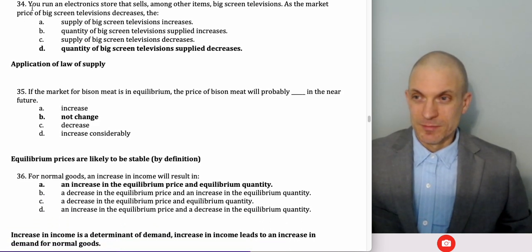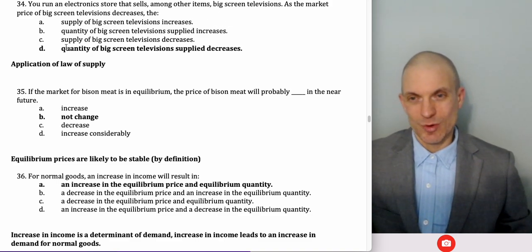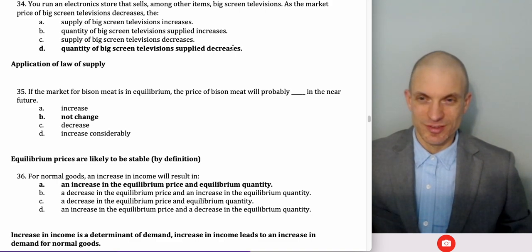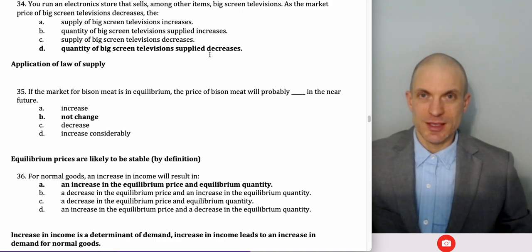Okay. You run into an electronics store that sells, among other things, big screen televisions. As the price decreases, the quantity supplied decreases. This is an application of the law of supply. It's not the supply change, it's not that the quantity supplied increases. If the price falls, quantity supplied decreases. Direct relationship between price and quantity supplied. Inverse relationship between price and quantity demanded.